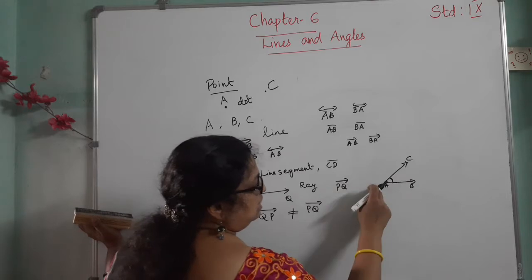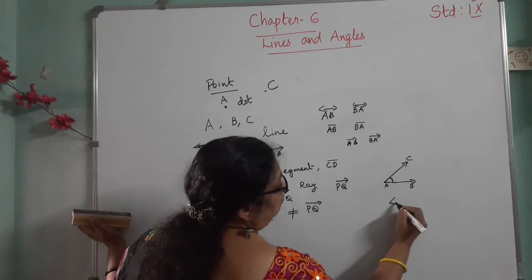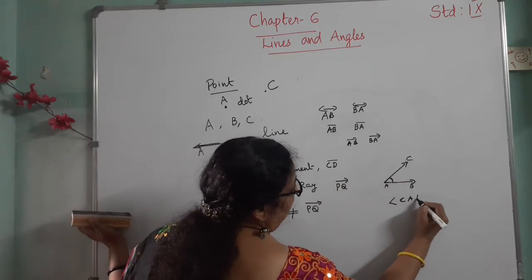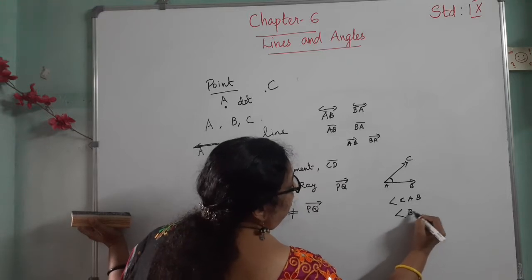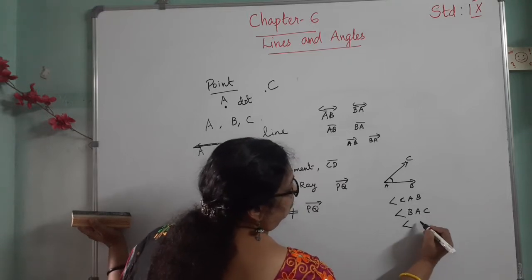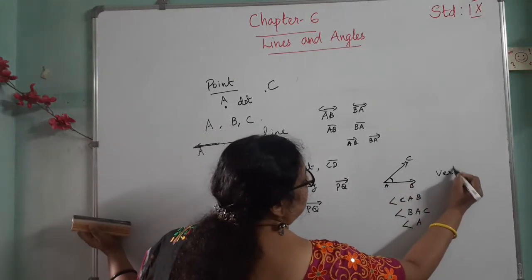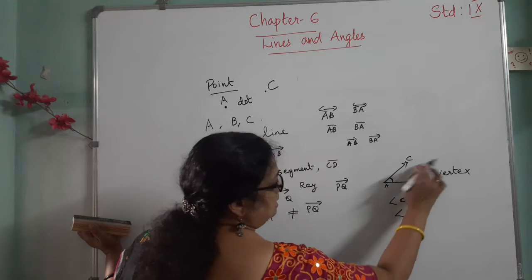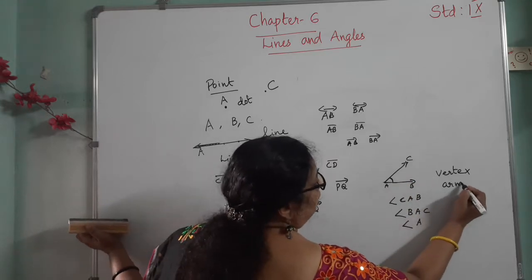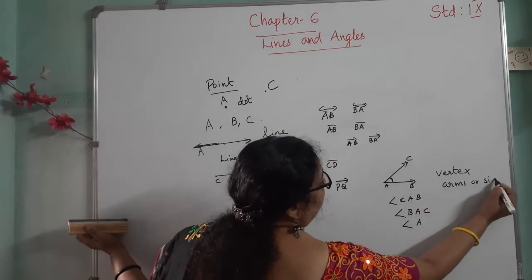And this angle we call angle CAB or angle BAC or simply angle A. The fixed point is called the vertex and the rays are called arms or sides.